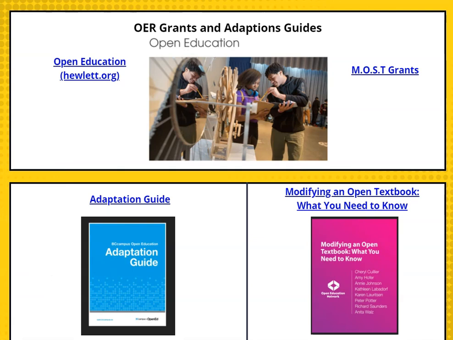Our faculty also had a lot of questions about where they can get grants and guides for how they can adapt OER in their courses, so I provided them with the Open Education website from hewlett.org, which provides grants for professors for creating and curating open educational resources. Because Coppin is Maryland-based, I also pointed them to the MOST website, MOST standing for Maryland Open Source Textbook Initiative, which is an organization that actually provides mini grants to professors for creating and making OER content in their courses. I also provided them with 2 open textbooks that provide adaptation guides and best practices for using and curating OER content.